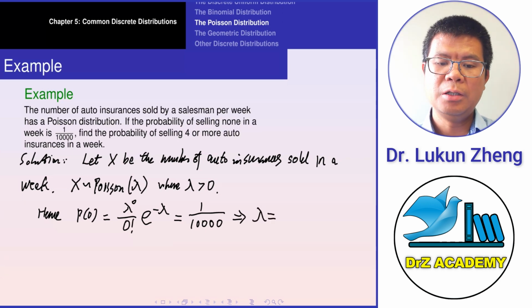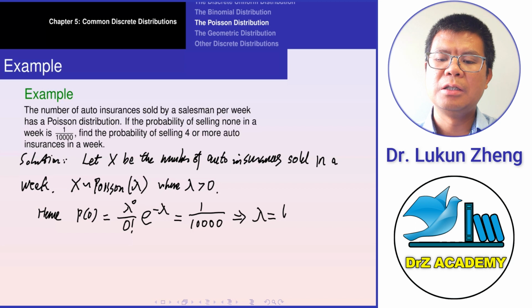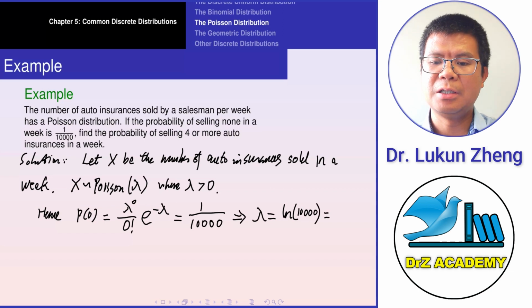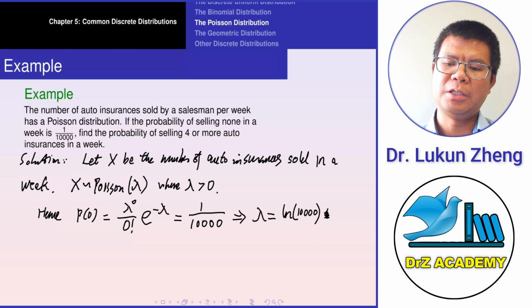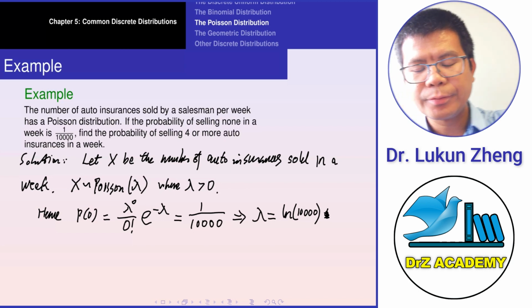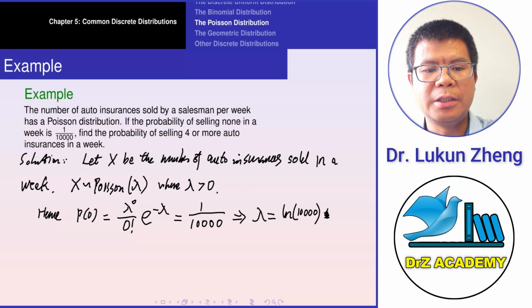So e to the power lambda is 10,000. Lambda is actually ln 10,000. So you can just leave it like that. Lambda is ln 10,000.